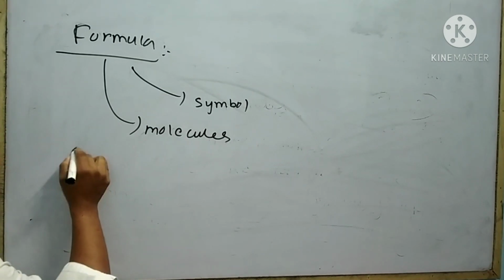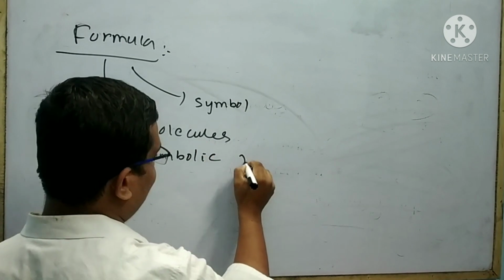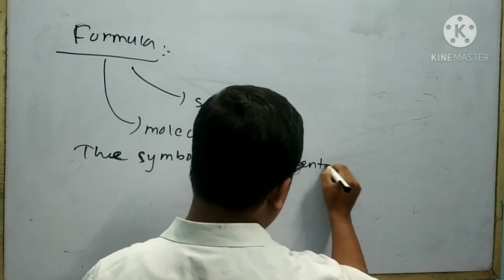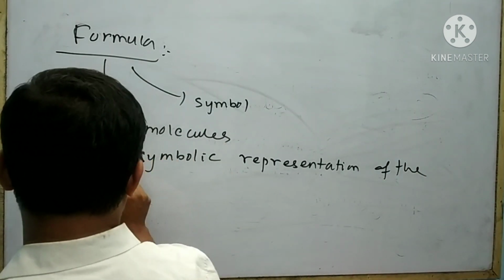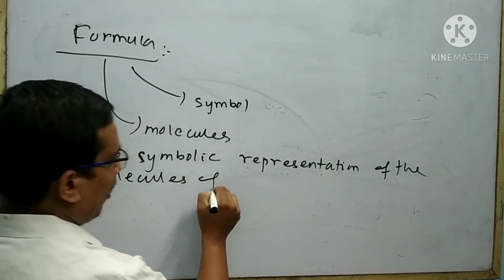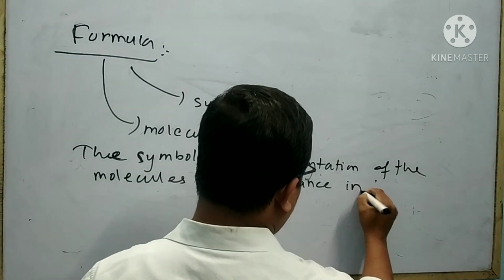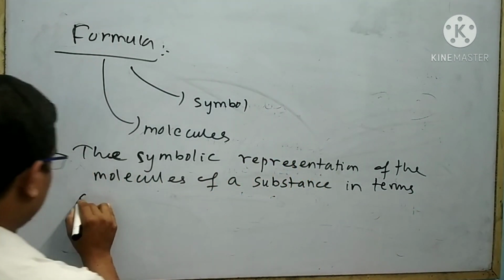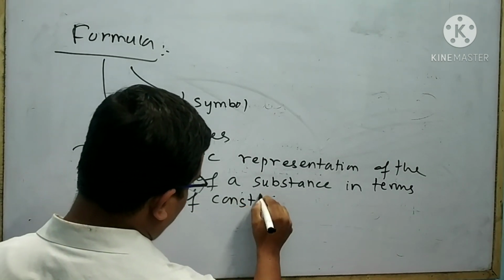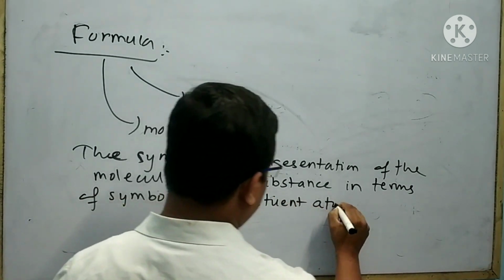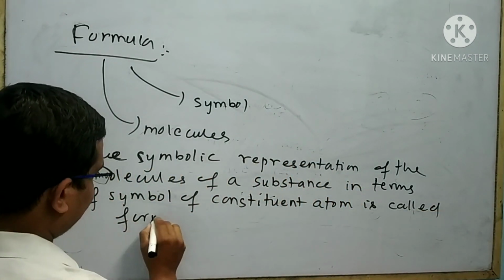So I can write, the symbolic representation of the molecules of a substance in terms of symbols of constituent atoms is called formula.